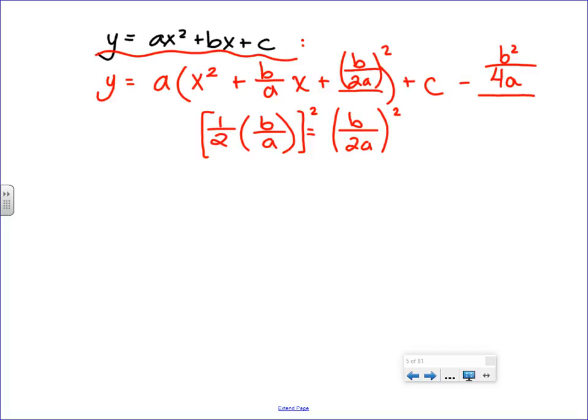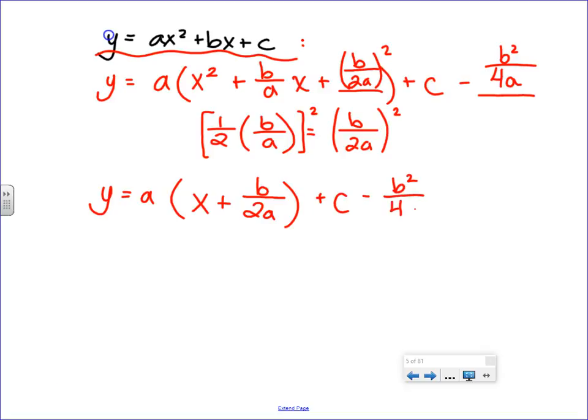This whole mess, all of this confusion, is able to now be factored as x plus b over 2a, all squared, plus c minus b squared all over 4a.